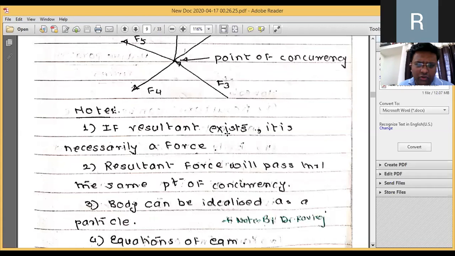Note over there, if the resultant exists, it is necessary to be a force. Very important point. In a concurrent force system, the resultant can only be a force. We saw earlier that the resultant can be a force or a moment, but if it is a CFS, the resultant will necessarily be a force.